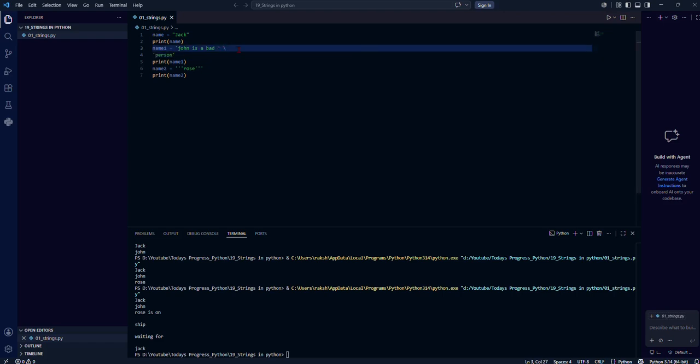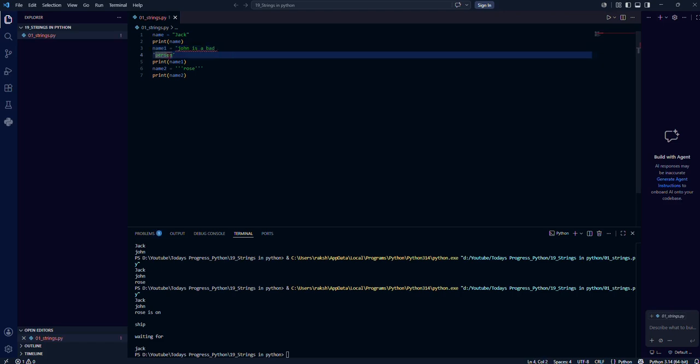If it is a triple quote, it will print, but I don't want it to print that way. It will print John is a bad person, and person will be on the next line, but I didn't want that. If I use single quotes, it will throw an error and we'll get to know. I hope you are able to understand. This is about single-quoted, double-quoted, and triple-quoted strings.